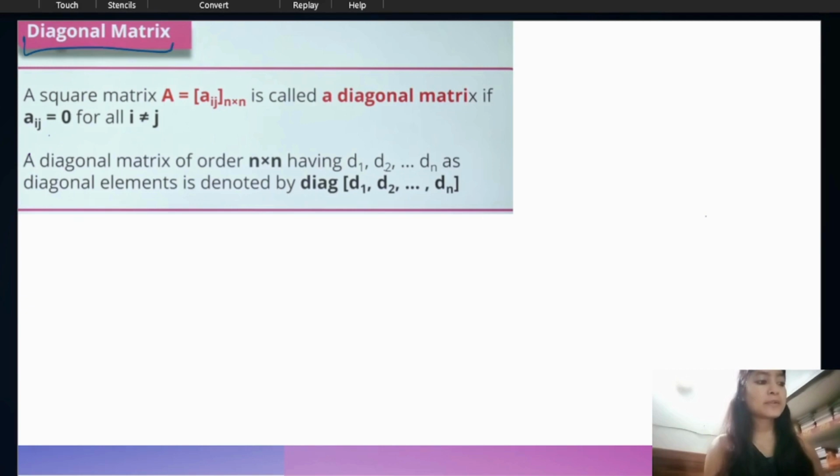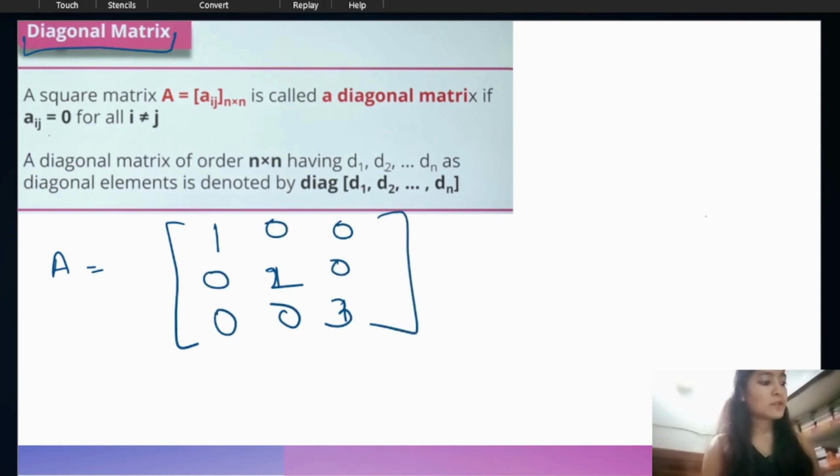What is the diagonal matrix? This is important because many questions come from matrices. Diagonal matrices are used so much, so it's very important to learn about and understand the diagonal matrix. What is a diagonal matrix? Suppose we have a matrix A and we have only the diagonal elements and the rest of the numbers are 0. And the condition of a diagonal matrix is that it must be a square matrix. That means the number of rows must be equal to the number of columns.